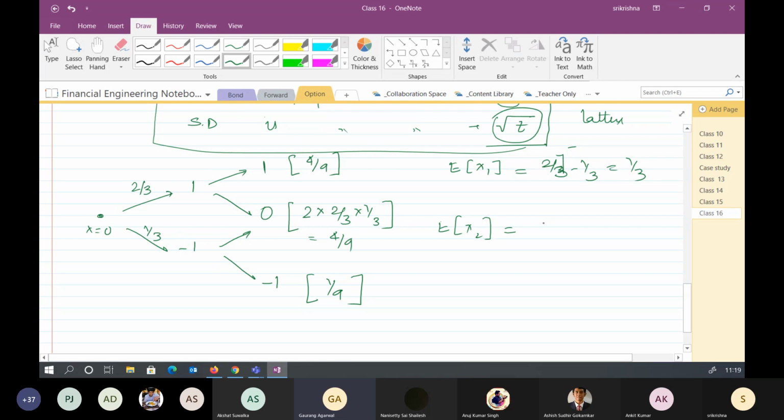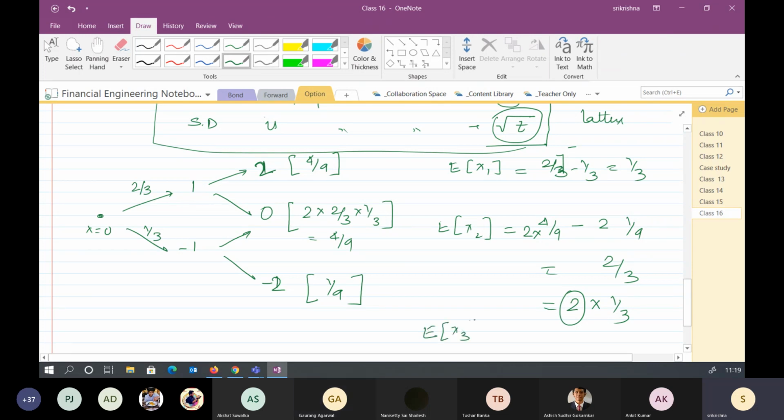So 4 by 9, 1 into 4 by 9. It should be 2 there. No? It's 2, 0. Okay, sorry. It will be 2 and -2. Yes, sorry. Correct. So now it will be 2 into 4 by 9 minus 2 into 1 by 9. So it is 2 by 3. So you say that it has been a factor multiplied by 1 by 3. Correct? If you try to calculate the expected value of x3, it will be 3 into 1 by 3.